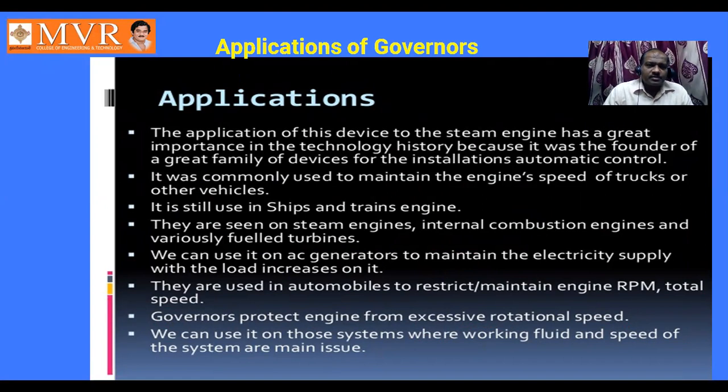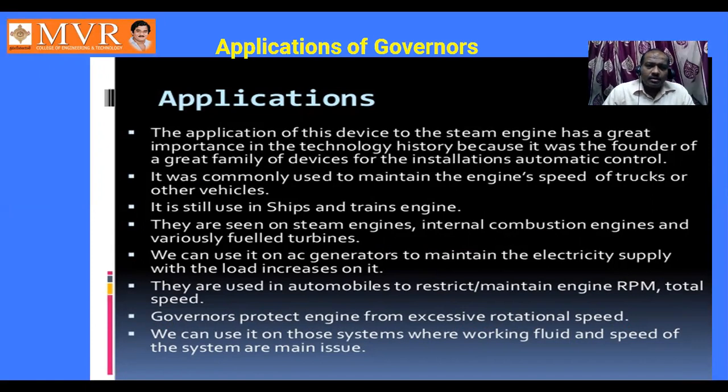Next, it was commonly used to maintain the engine speed of trucks or other vehicles. That means in automobiles we are going to use it. Exclusively they have mentioned the trucks. These are used to control the speed when there is a variation in the load. It is still used in ships and train engines.